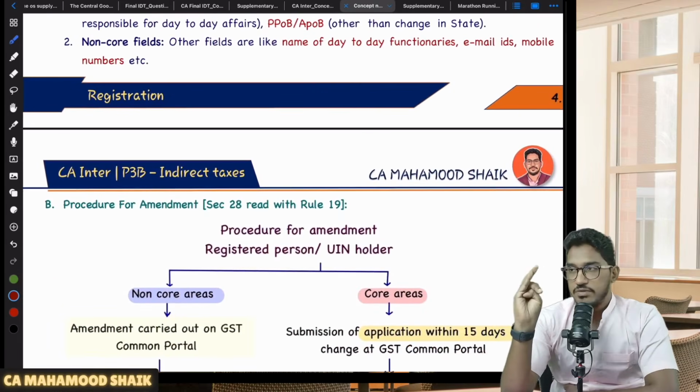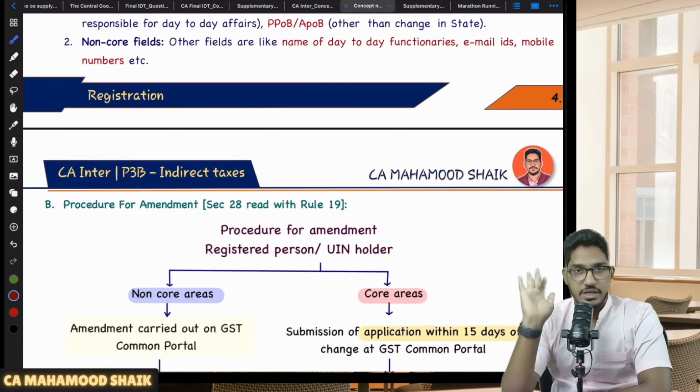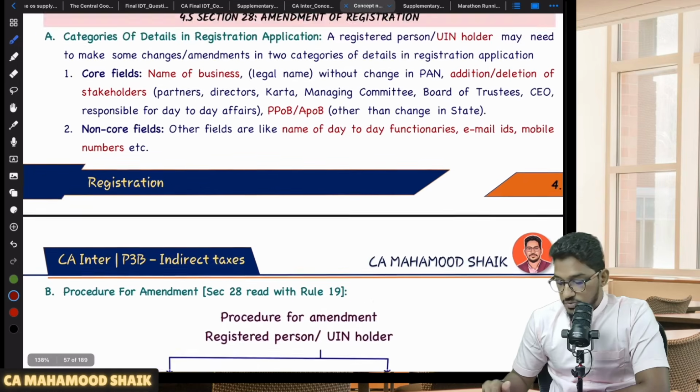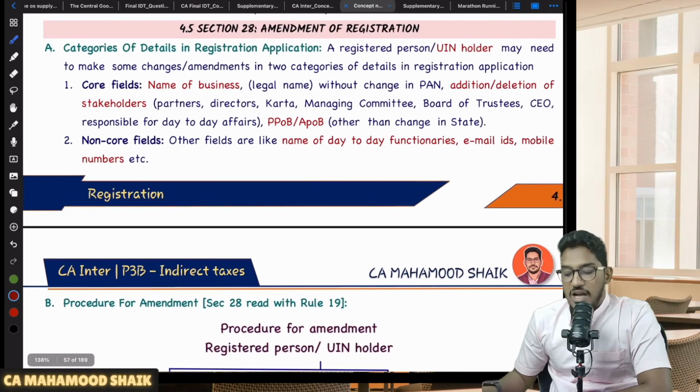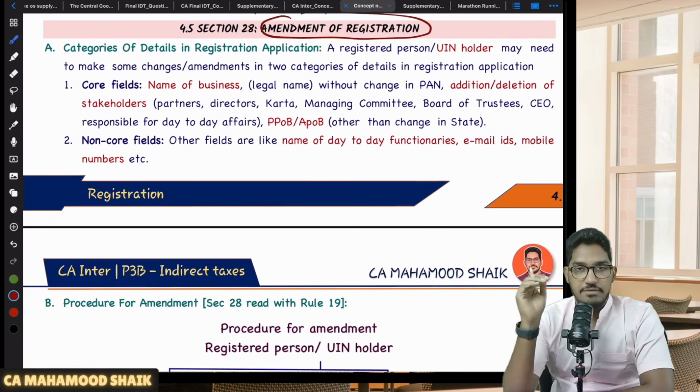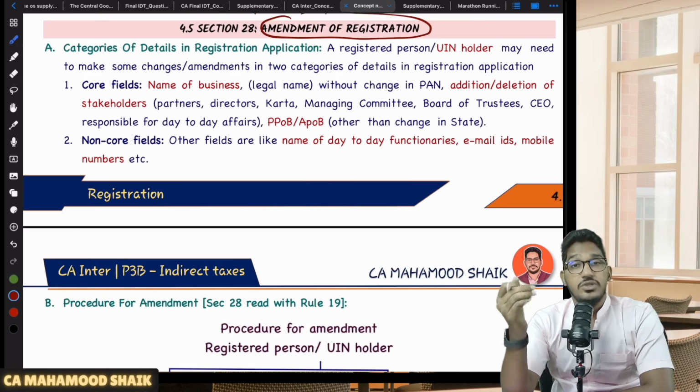So 22, 23, 24, 25, 26, 27 till here we are done. Now we will come to section number 28. Sir, I have made an application for registration. I have got my registration certificate also, but I want to amend my details in the registration certificate.